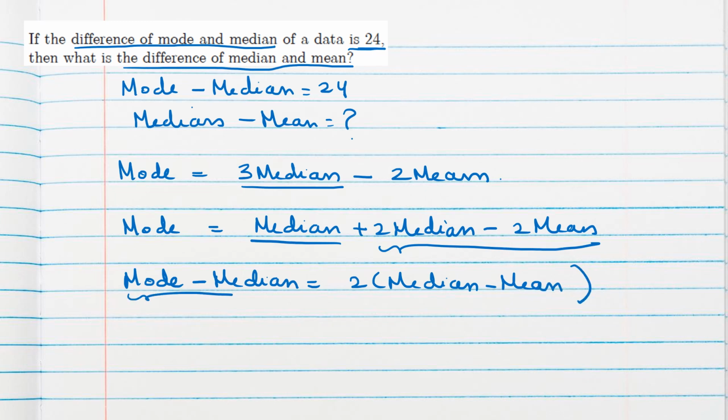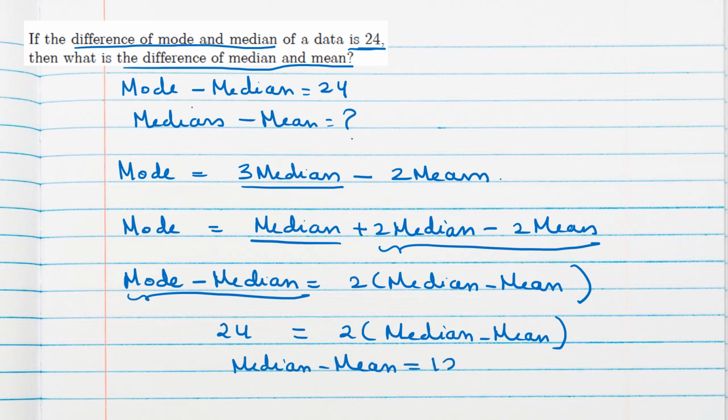Now this value is given to us, 24, equal to 2 times this bracket value, which we should find. So directly we can write median minus mean is 12. That only we should find. Difference of median and mean is 12.